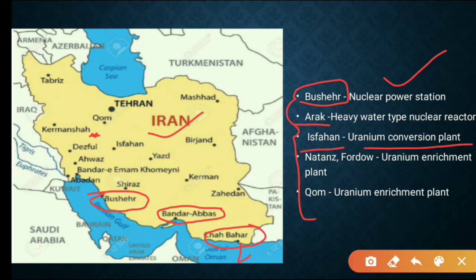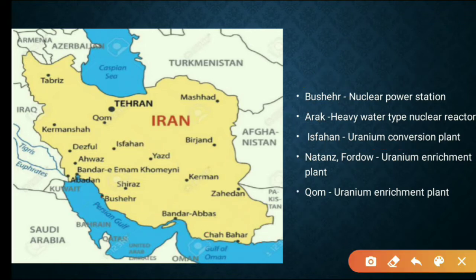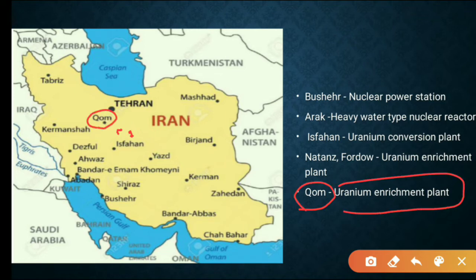Please do remember these names like Bushehr, Arak, Isfahan, Natanz, Fordo, Qom. So this Isfahan is located here, and Natanz, Fordo. Natanz is somewhere here. I'll erase all this. Natanz is here and Fordo is here. So they are nearby. And Qom uranium enrichment plant, which is located near to southeast of Tehran. Okay, this is Qom.